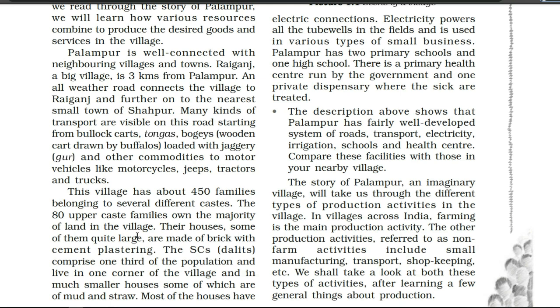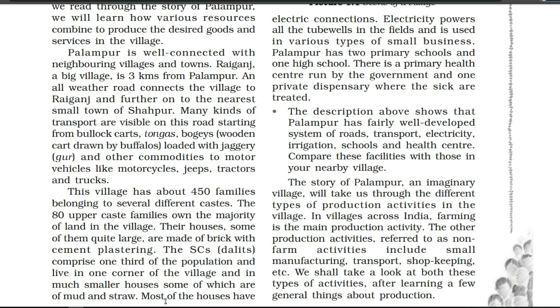Their houses were also made of brick and cement plastering, but now we are going to see the case of the Dalits, the scheduled caste people. They comprise 1/3 of the population, and they live in one corner of the village, which shows, of course, that in the village they were not allowed to live elsewhere. That's why they have another corner to live. If we see their houses, they are not like the upper caste people's, which are made of bricks, but here their houses were made of mud and straw, which we can say are kacha houses. Most of the houses have electric connections.